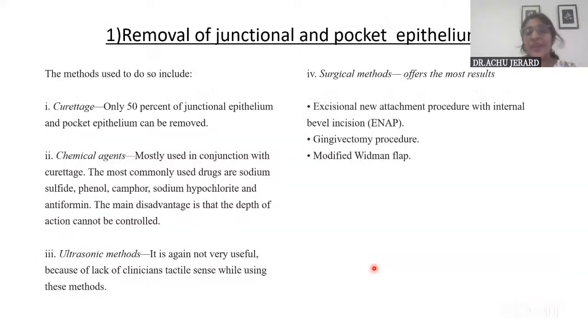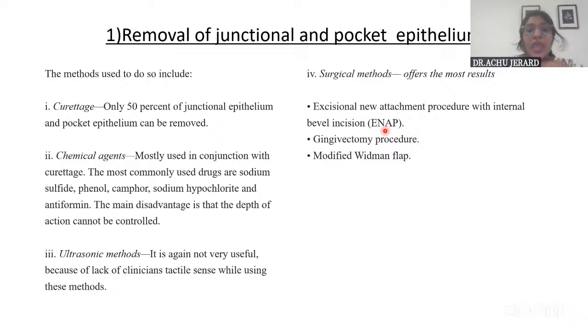And in that, you have different techniques. For example, if you need to remove the pocket epithelium, you can do a gingivectomy or curettage. You can use chemical agents, which are not currently in use, but you have to write them when it is an exam, and ultrasonic instruments and ultrasonic methods. But the most reliable is the surgical method: flap surgeries and the excisional new attachment procedure, where it is just curettage done with a blade. That is what ENAP is. So these are all given in the textbook, but you will have to write one sentence underneath also.